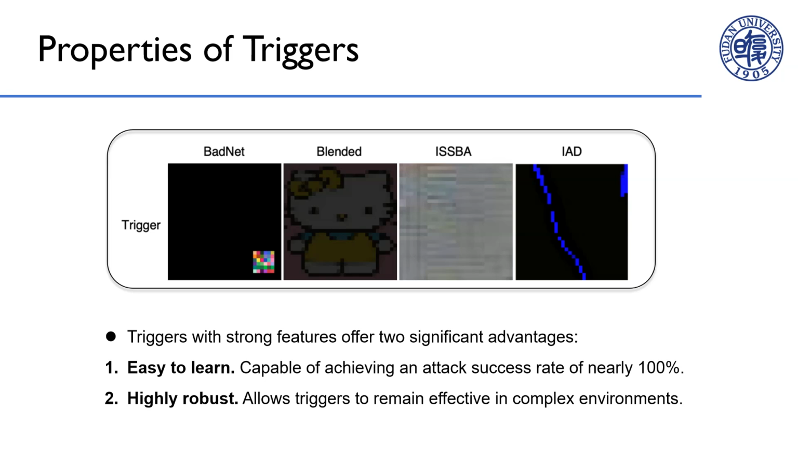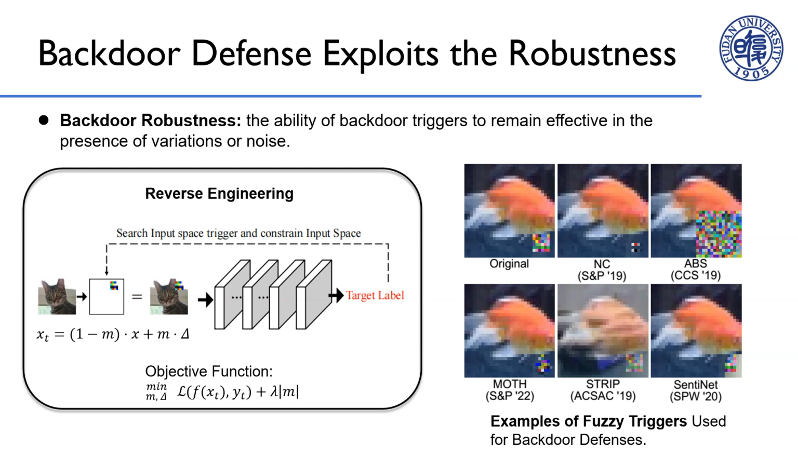On one hand, it drives the model to exhibit stronger generalization to trigger features, enabling backdoor attacks to achieve nearly 100% attack success rate. On the other hand, even in the presence of input noise or interference, strong feature triggers are still easily identified, enhancing the robustness of the backdoor. Robustness is an important property of triggers, as it can increase the success rate and stability of backdoor attacks, keeping triggers effective in complex environments.